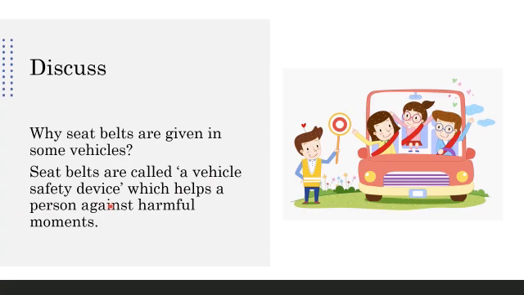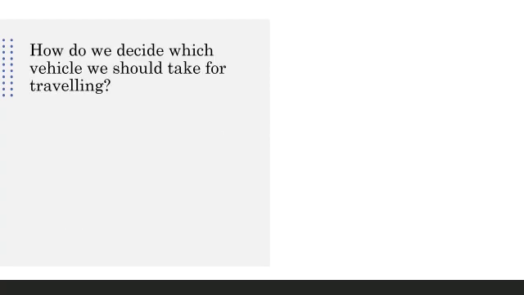It is a safety device which protects a person against harmful movements. Many times a sudden brake is given and you're not bound to fall down just because you have a seat belt. In some types of accidents also, a seat belt helps you and saves you.